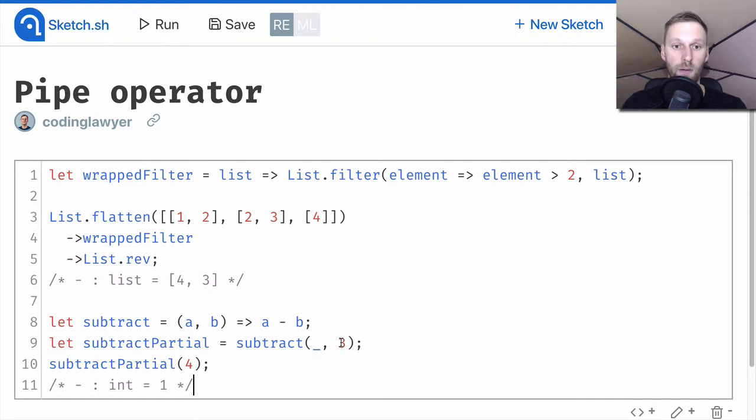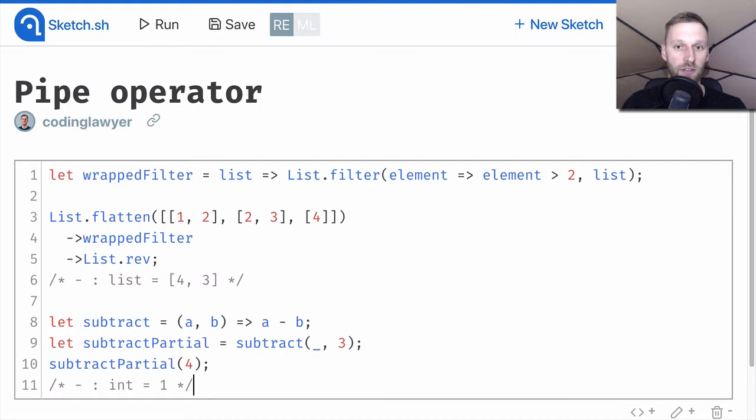We used a placeholder as the first argument, which is written using an underscore, and then we filled in an integer as the second argument. By doing that, we are telling the compiler that we want to apply only the second argument because we don't know the first argument yet.